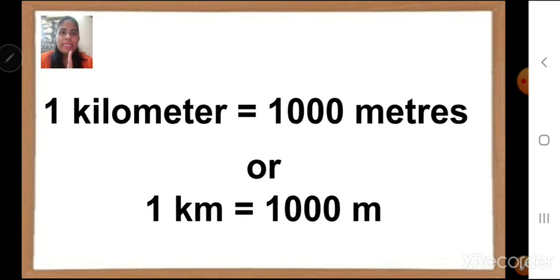Children, 1 kilometer is equal to 1000 meters, or in short we write kilometer as km and meters as m. So you have to remember this. 1 kilometer is equal to 1000 meters. When you go from a particular place and cover 1000 meters, it is equal to 1 kilometer. The same way, if I go 2000 meters, then it will be 2 kilometers.